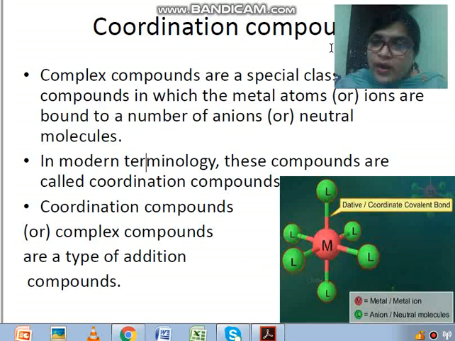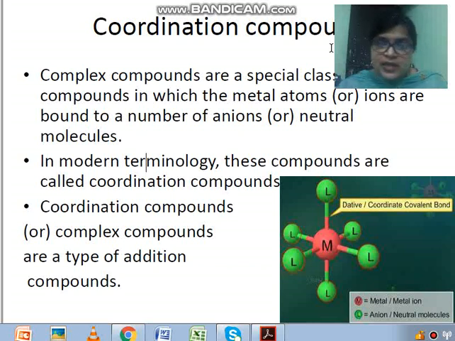So in coordination compound, children, the metal atom or metal ions are bound by a number of anions or neutral molecules. These complex compounds, in modern terminology, are called coordination compounds. Two important terms are there: metal and anions or ions.